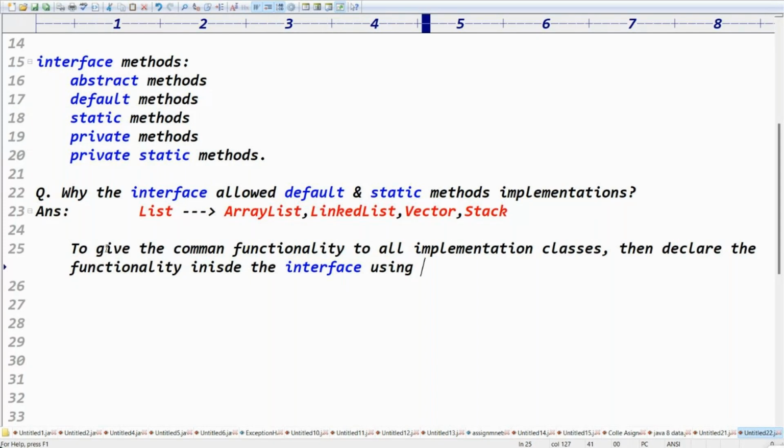It's a very important point, friends; people ask this kind of question. Why does the interface allow implementations? Because those implementations can be used by all implementation classes, or by one implementation class. That is the information.